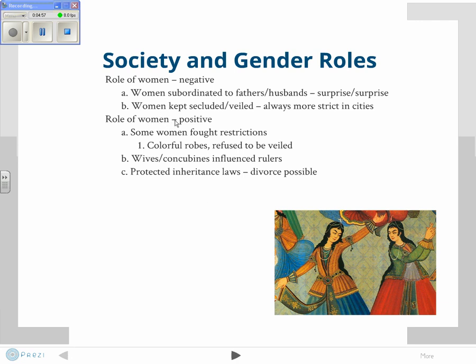In what way were roles of women positive? Some women fought restrictions. They wore colorful robes, refused to be veiled. There are stories of wives and concubines influencing their husbands and rulers. And they do get some protected inheritance laws. Divorce is possible. What do I mean by protected inheritance? In other words, she has the right to inherit property even if her husband's not real keen on that. Okay?